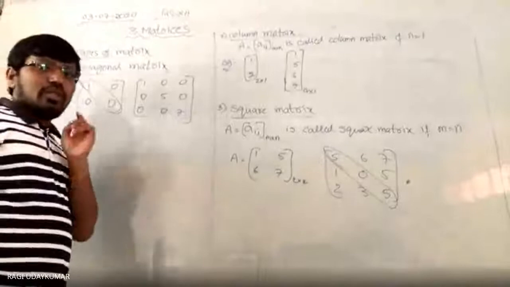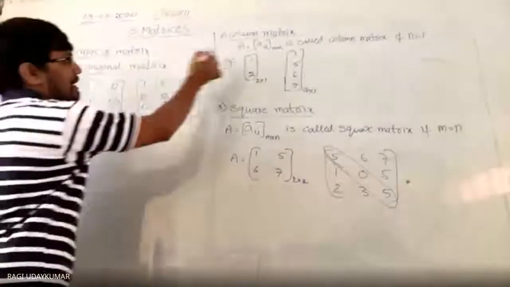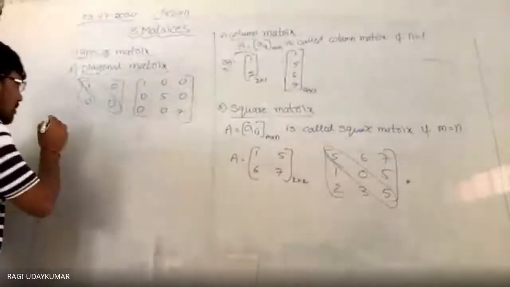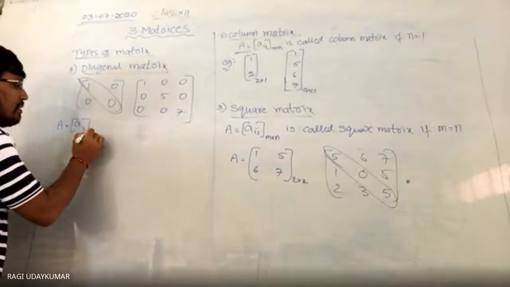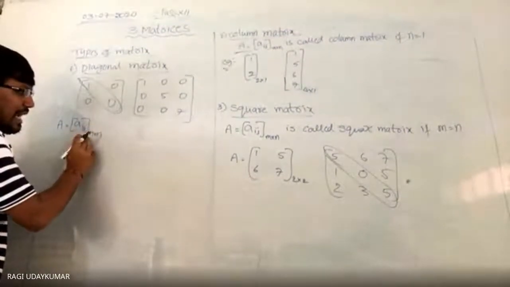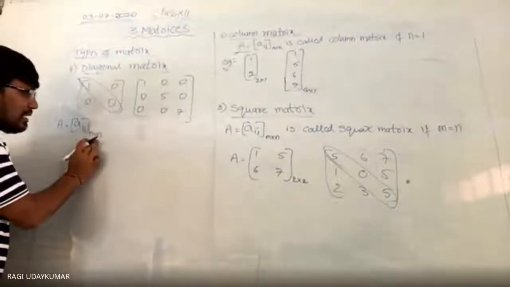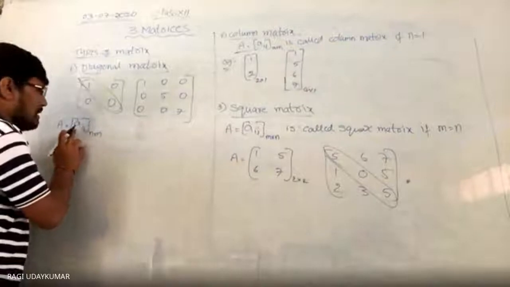Now it is your turn: how do we define this diagonal matrix? A is equal to Aij, n by n, because it should be n by n. That means it is a square matrix.